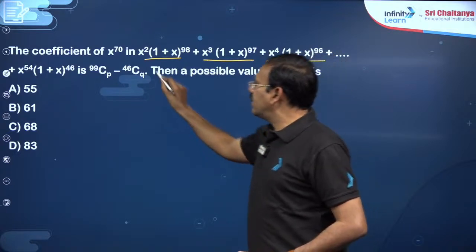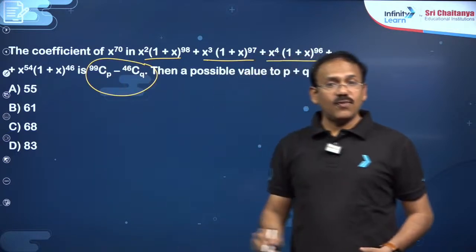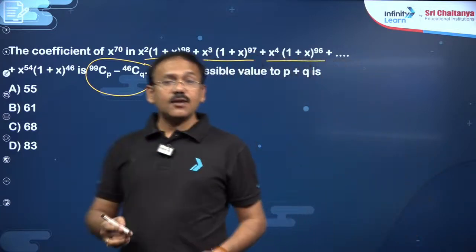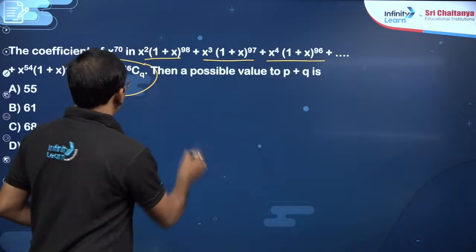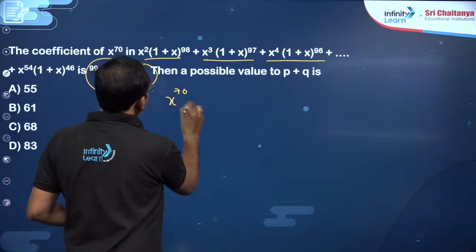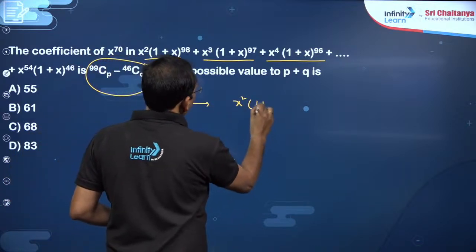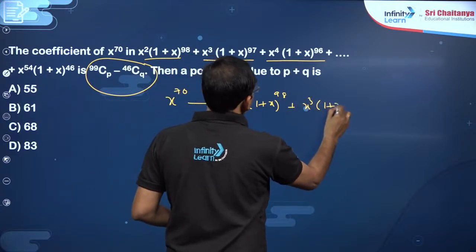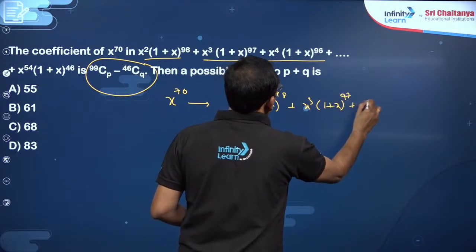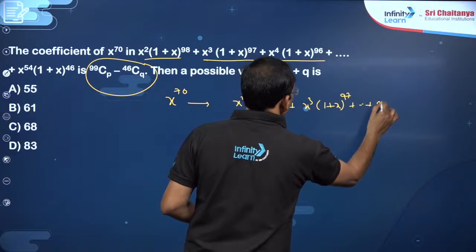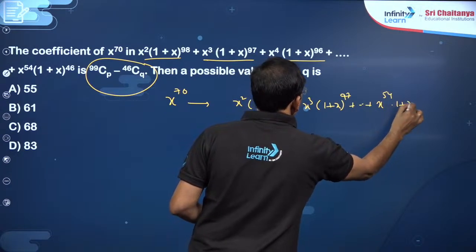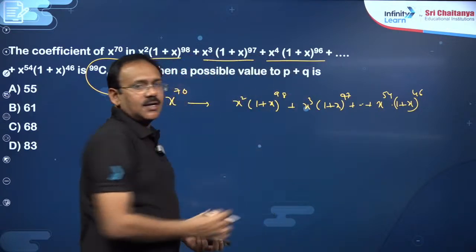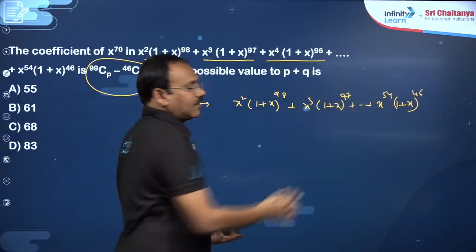is given as 99 Cp minus 44 Cq, then what is the possible value of P plus Q? You might have done such kind of question. You want the x power 70 coefficient in, you see, x square into 1 plus x power 98 plus x cube into 1 plus x power 97 and so on. The final one would be x power 54 into 1 plus x power 46. You can observe the sum is 100, 100, 100 everywhere.